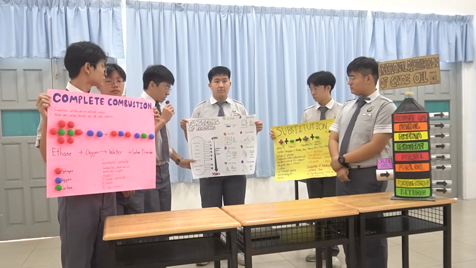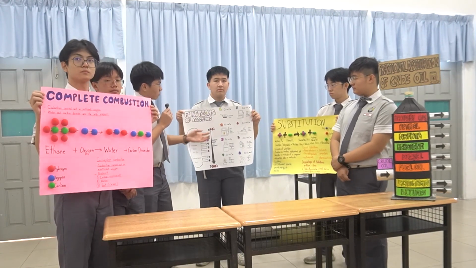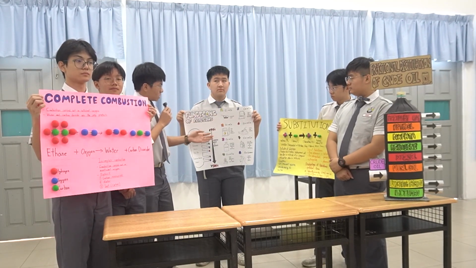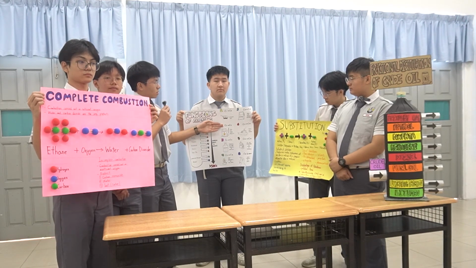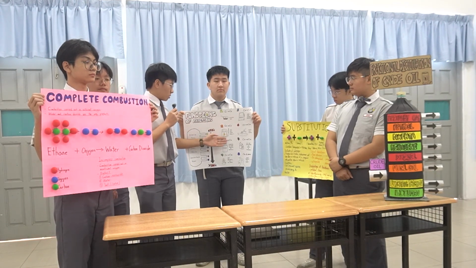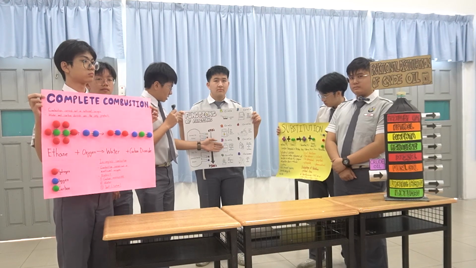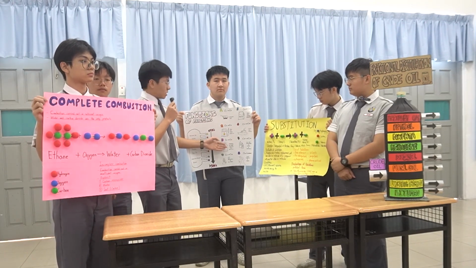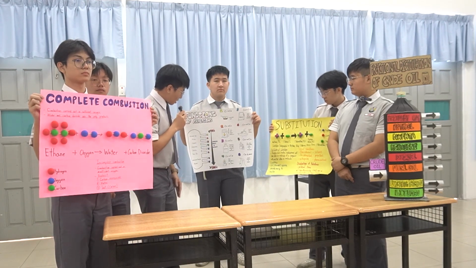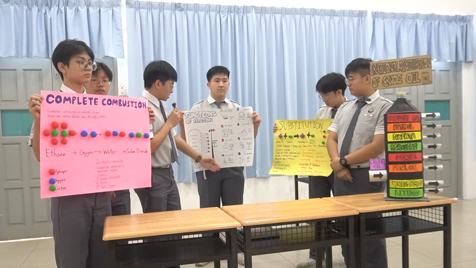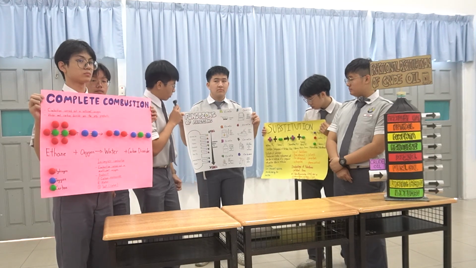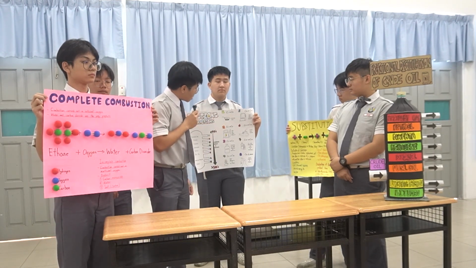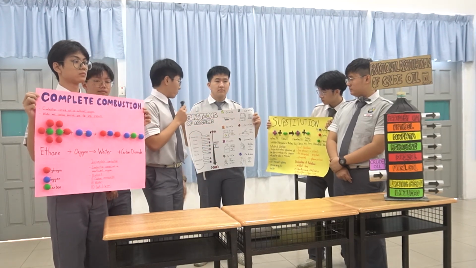The first fraction is refinery gas, whose function is for cooking purposes. The second fraction is petrol, which is a fuel for cars. The third fraction is naphtha, which is for chemical feedstock like plastic and synthetic polymer. The fourth fraction is kerosene or jet oil, which is fuel for aircraft. The fifth fraction is diesel, the fuel for diesel engines.